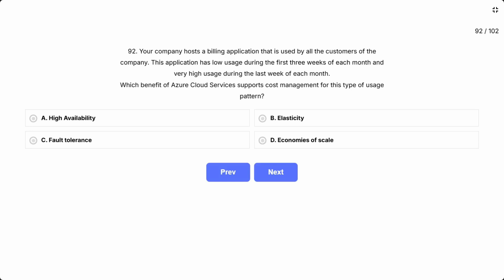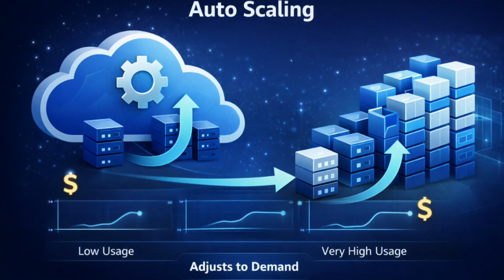Question 92. Your company hosts a billing application that is used by all the customers of the company. This application has low usage during the first 3 weeks of each month and very high usage during the last week of each month. Which benefit of Azure Cloud Services supports cost management for this type of usage pattern? The options are A, high availability, B, elasticity, C, fault tolerance, D, economies of scale. This question is asking which Azure Cloud benefit helps manage costs when workload demand changes dramatically over time. The key clue is low usage, then very high usage. You need a feature that scales resources up and down automatically to match demand and optimize spending.